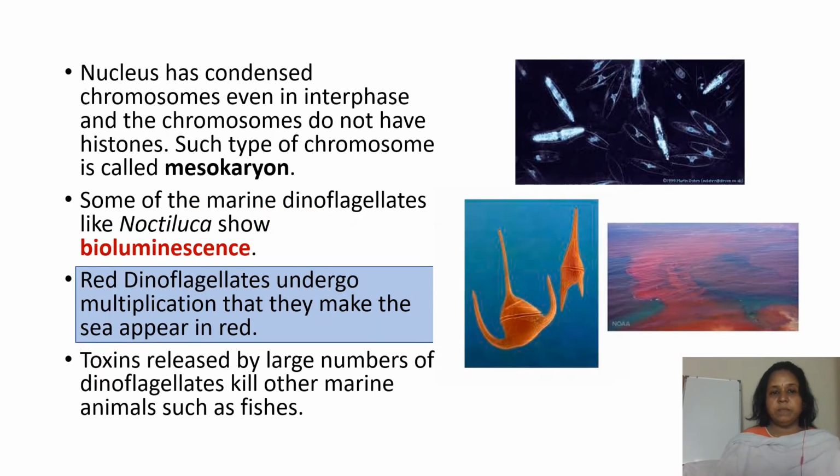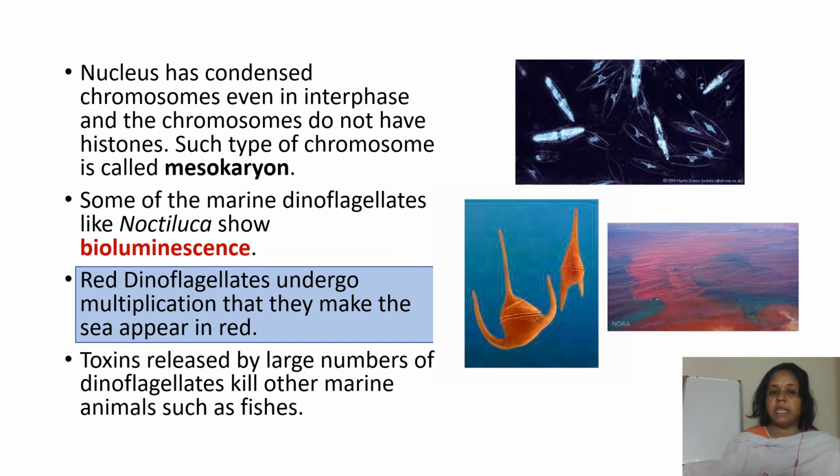In these members, the nucleus has condensed chromosomes even in interphase, and the chromosomes do not have histones, and such type of chromosomes is called mesokaryon.